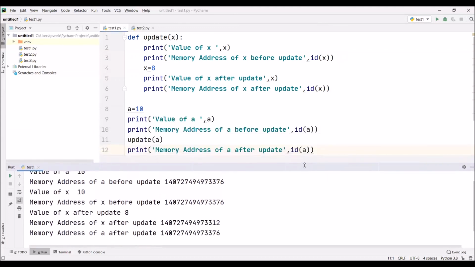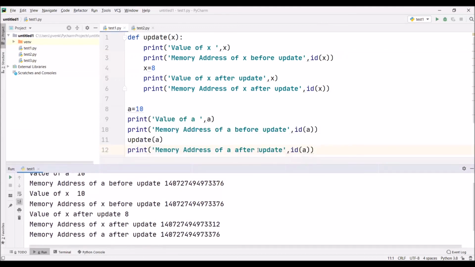When we pass the argument a, which is integer data type, and then try to change the value of x, it will not affect a. The change in the value of x will take a new address. Now the address of x is changed, but the address and the value of a remain unaffected.